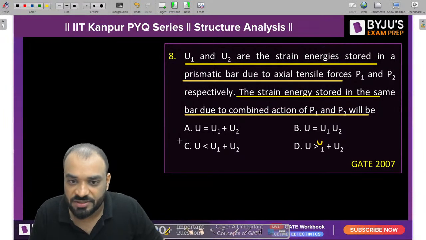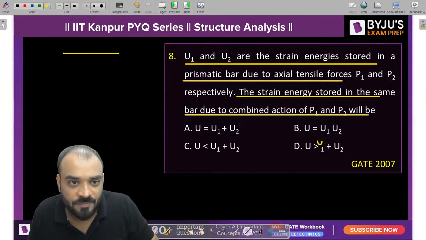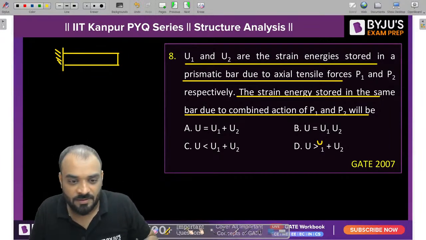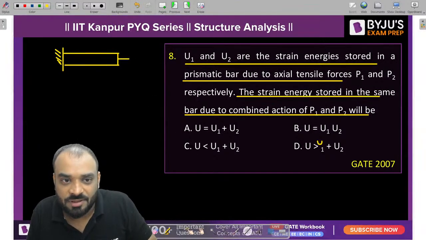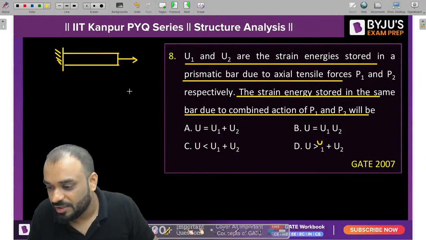As per Preetham, it is A. Okay, Preetham, we will check it out. Any other student who wants to put the answer? Let us suppose, guys, this is our member in which the axial force is present. Santu says D and Preetham also D.